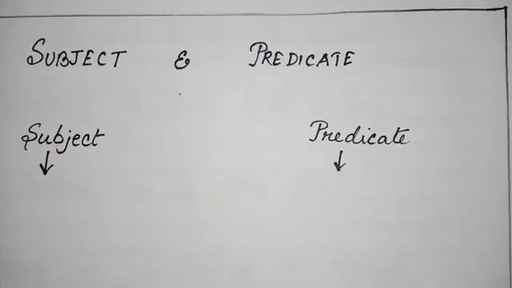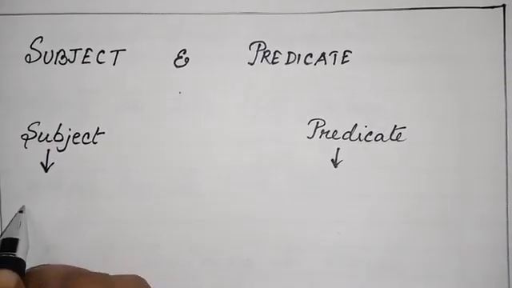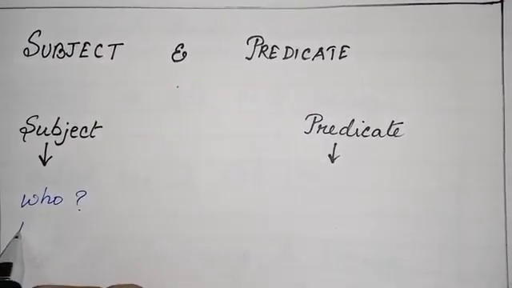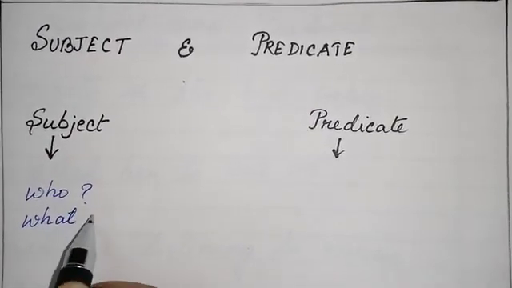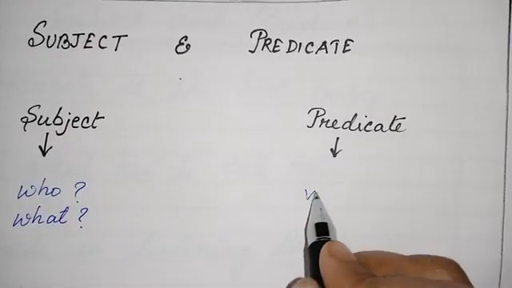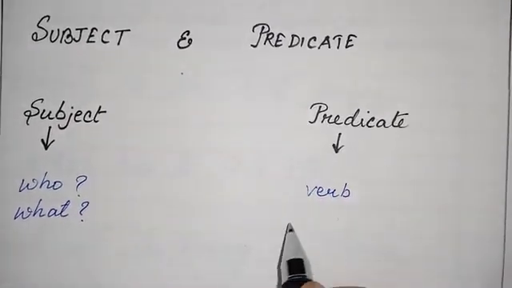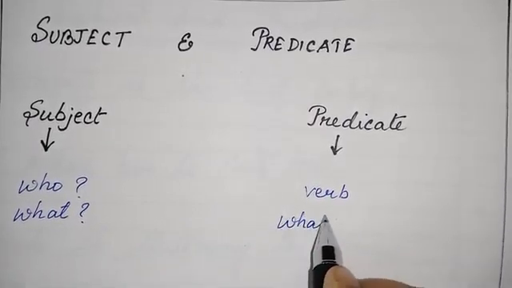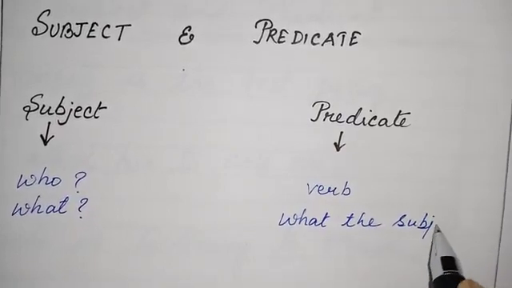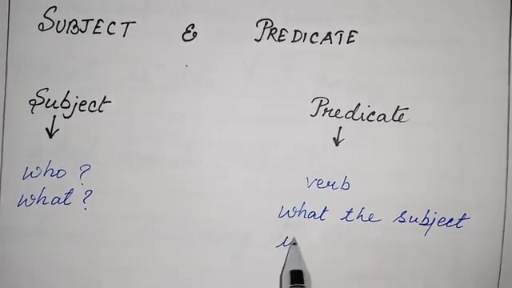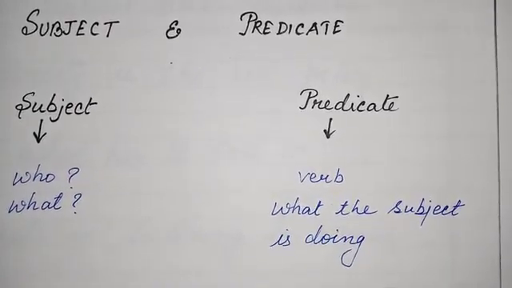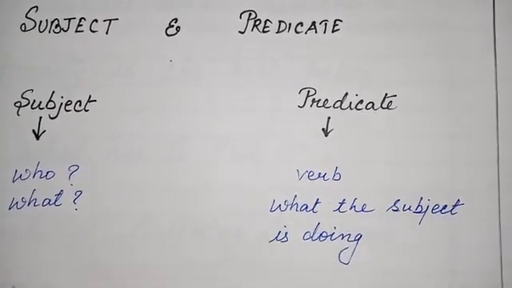The easiest way is, the subject gives the answer to these two questions, who or what, and the predicate contains the verb as well as what the subject is doing. This is the easiest way to understand subject and predicate. Let us look into an example.